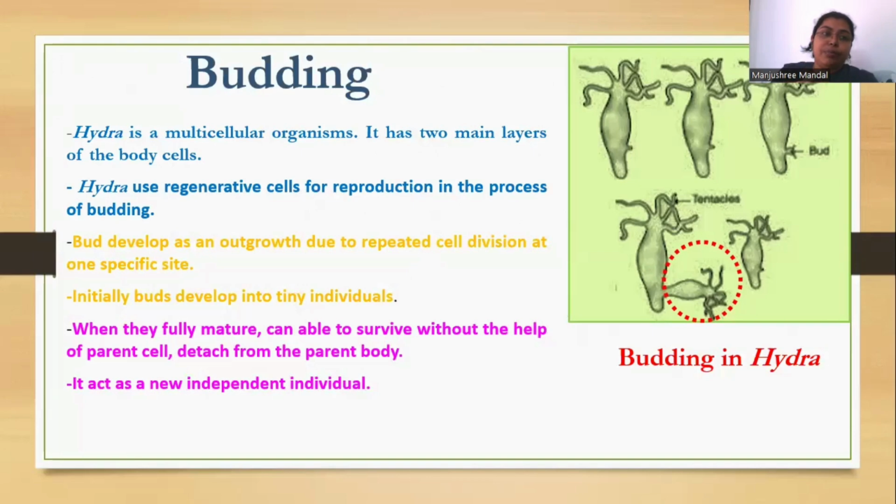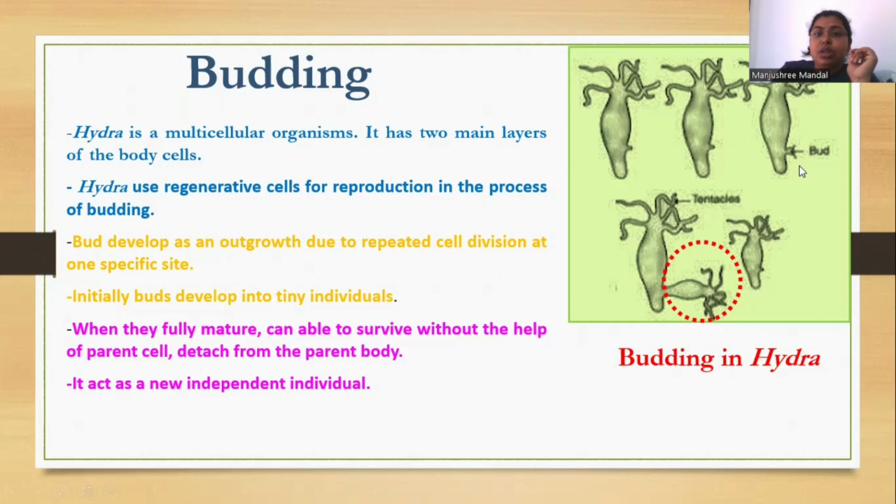Now it is budding. Hydra is a multicellular organism, and it has two main layers of body cells. Hydra uses regenerative cells for reproduction in the process of budding. In budding, a very tiny outgrowth comes from a very specific cell.